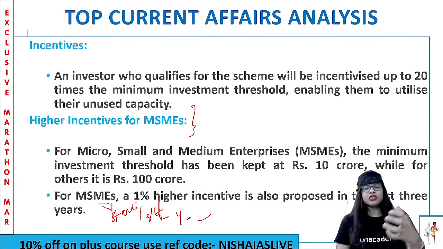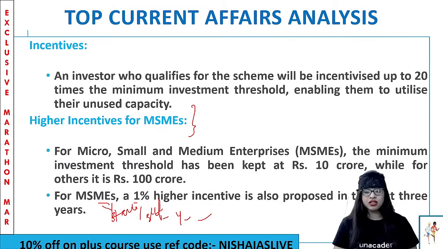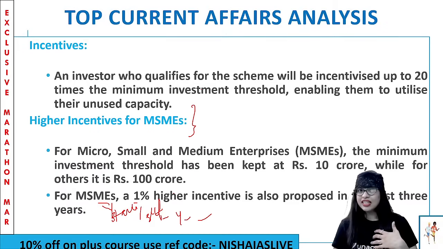So a lot of people, we know that they belong to the MSME sector, or they are a startup, or they are in the small scale perspective. So such a production linked incentive scheme is actually giving them a lot of incentive, that too in cash itself. So they will definitely come under that. They would love to go under that because they're getting a better incentive over there. Clear?